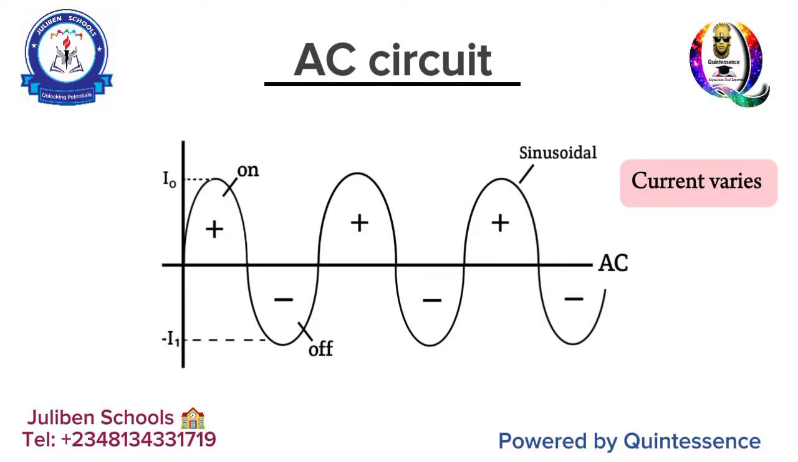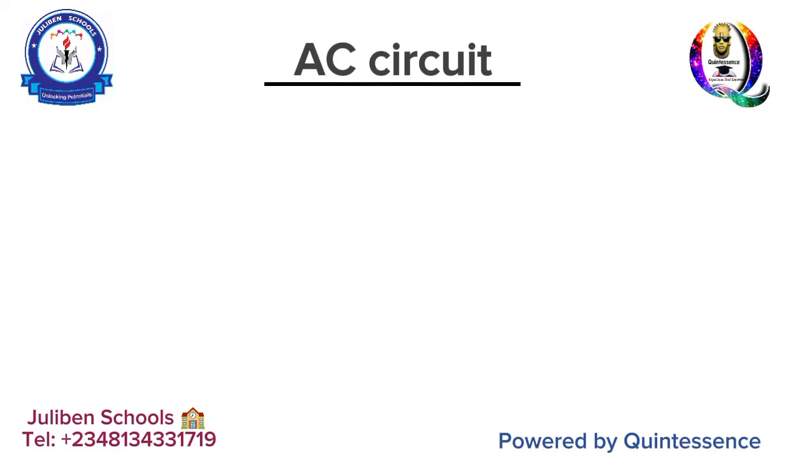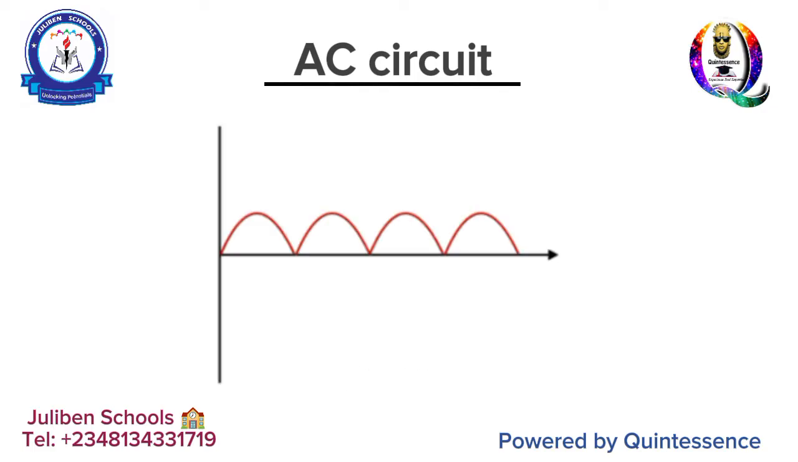So the first half is always positive. That is current and voltage, or current or voltage is always positive. The second half is always negative. So it constantly goes on and off, on and off. But because the rate at which it goes on and off is very fast, you don't notice it. You feel like it is stagnant. The only type of current that is stagnant, that does not go off and on, is DC current.